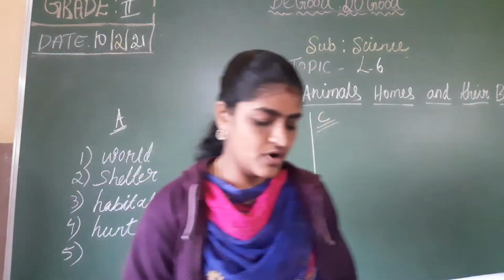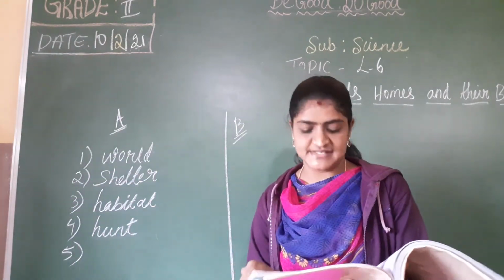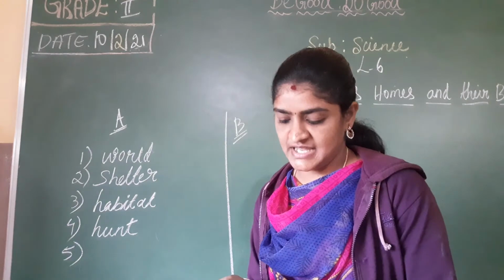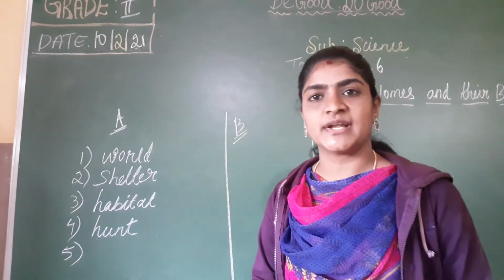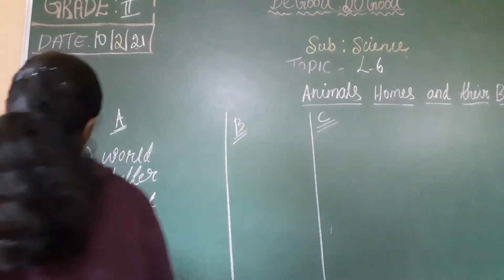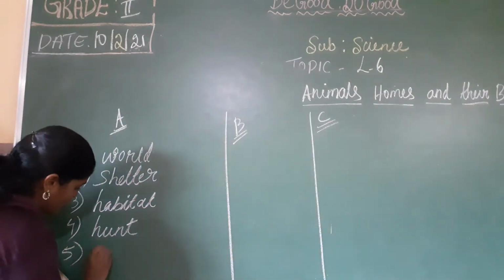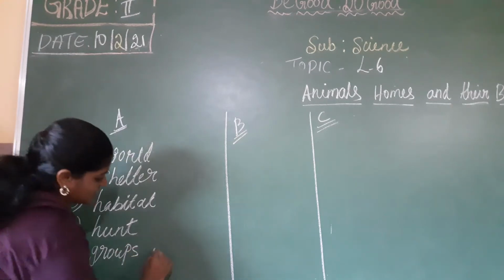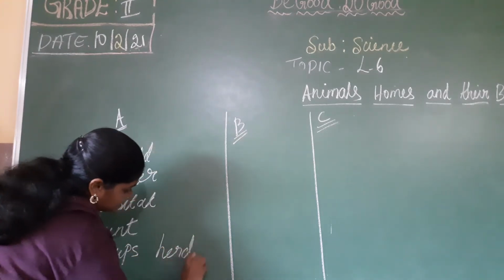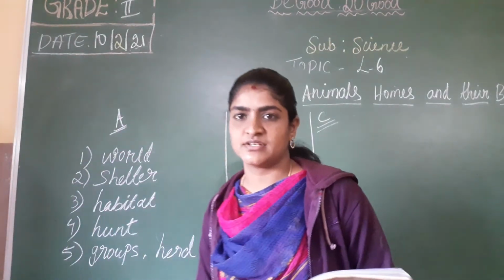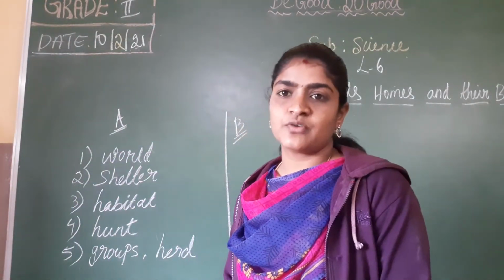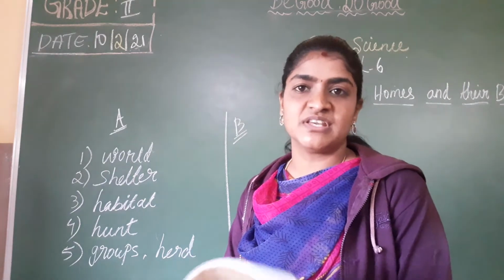Next, fifth one, some wild animals like elephants live in a dash or a dash. So they live in groups. Also it is called a herd. So in the first dash you have to write groups, and in the second dash you have to write herd. Okay, write neatly, children. You have to use a pencil to write. Okay, and next we'll move on to the next main, that is B main.